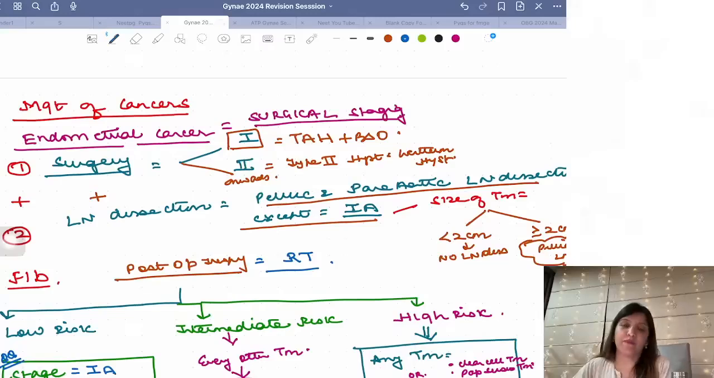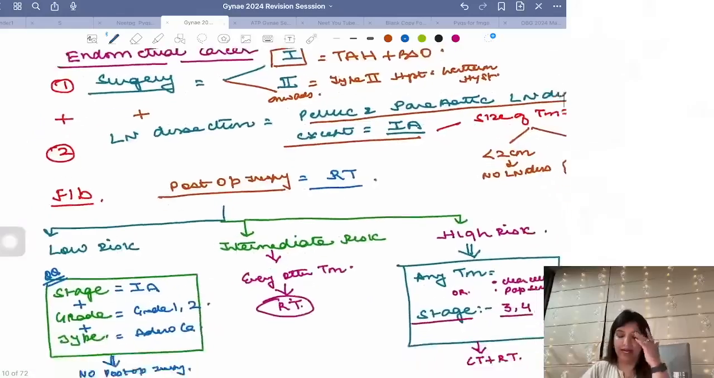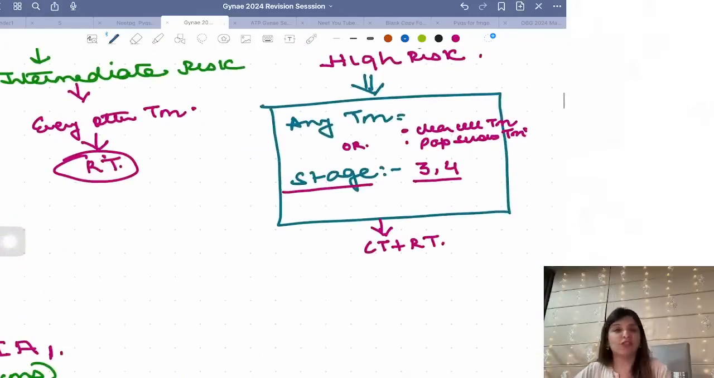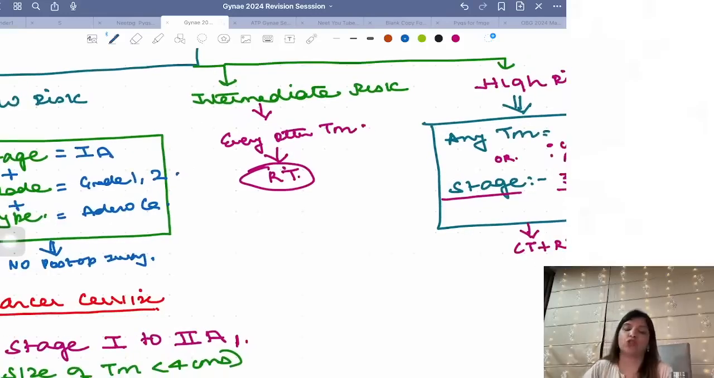Post-operative therapy. Post-operative therapy comes, you divide your patient into low risk, intermediate risk, high risk. Low risk में stage 1A adenocarcinoma grade 1 or grade 2. तीनों चीज़ें पूरी होनी चाहिए, and then that means no post-operative therapy. If there is papillary serous or clear cell tumor or any tumor belonging to stage 3 or stage 4, chemotherapy plus radiotherapy. इसके अलावा every other tumor coming in intermediate risk. Right?